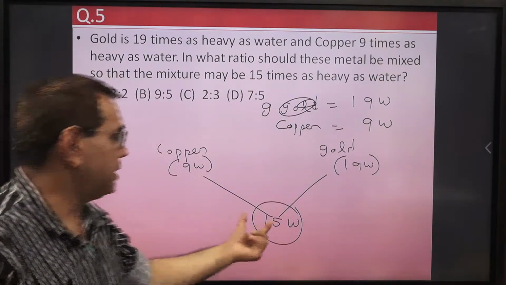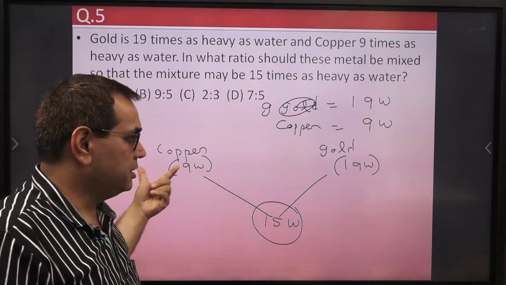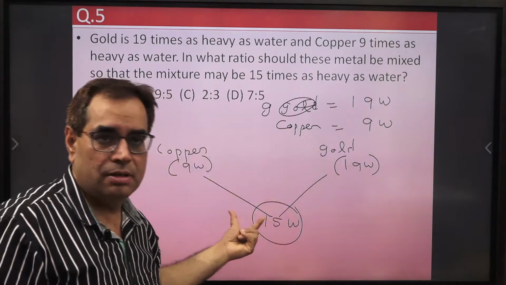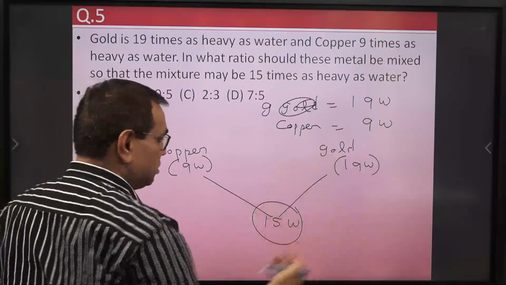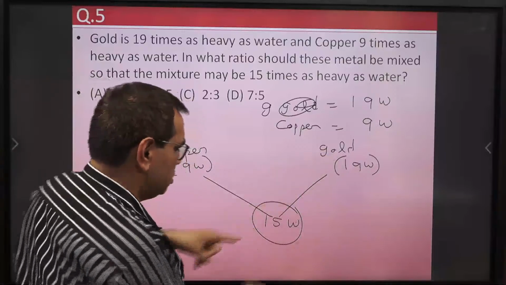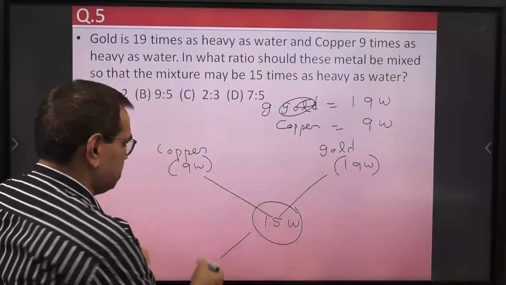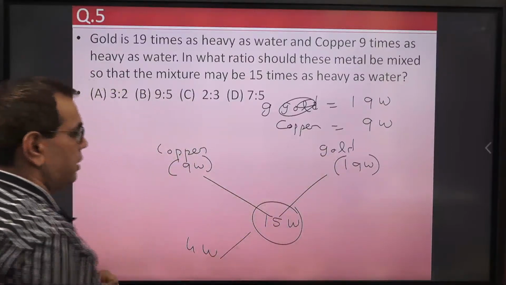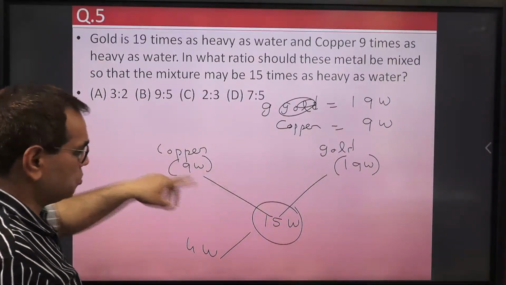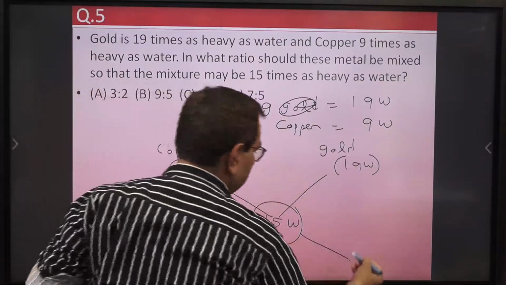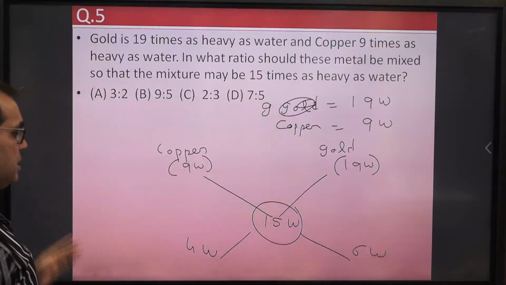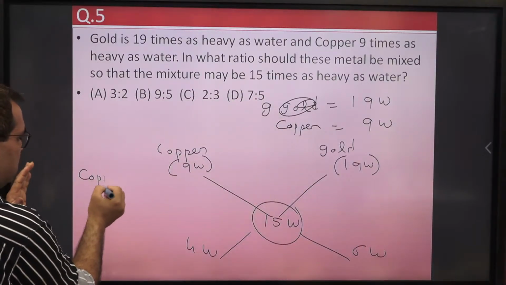So this is the mean price, cheaper price, dearer price, mean price concept that we have used here. So now what we do in alligation rule, we take the difference of these two. So 19 minus 15 is 4W. Okay, and then we take the difference of these two. So this minus this. So 15 minus 9, 6W. So now ratio of copper, okay, this is copper na.